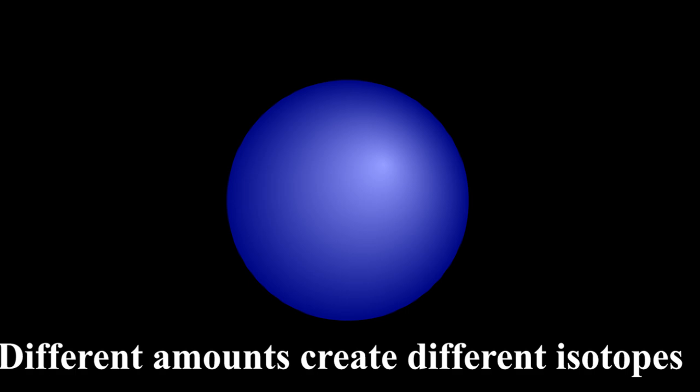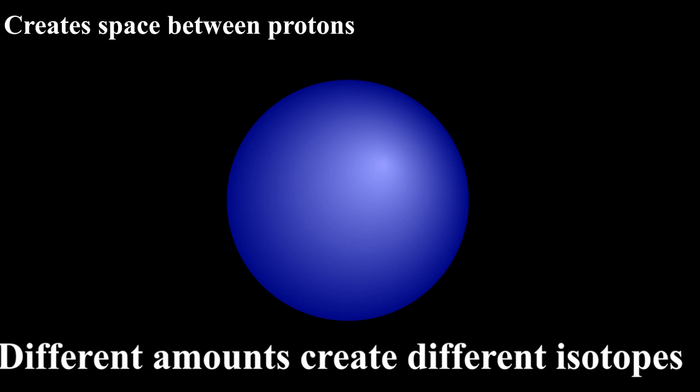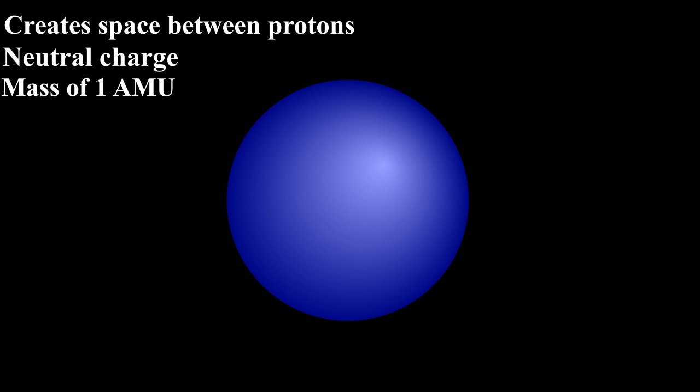Number 2, the neutron. The number of neutrons can change from atom to atom, creating different isotopes. Its major purpose in most atoms is to create space between protons within the nucleus. This is due to the fact that all protons are positively charged and naturally don't want to be near each other. However, the neutron allows them to have space, creating stable atoms. The neutron is a neutrally charged particle, which, like a proton, has a mass of 1 AMU.